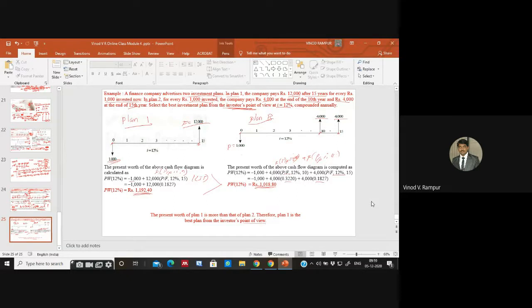Okay, we are calculating in reverse. Take an example of LIC. Many people take the example of myself. Every year I am paying 3,000 rupees, and he said that after 30 years you are going to get 35 lakh rupees. After my retirement he is saying that you are getting 35 lakh rupees. Now I am investing 3,000 rupees every year. Sorry, every month I am investing. Now what is the present worth of my 3,000? What is promised is that after 30 years he is promising 35 lakh. Then what is the present worth of that 3,000?